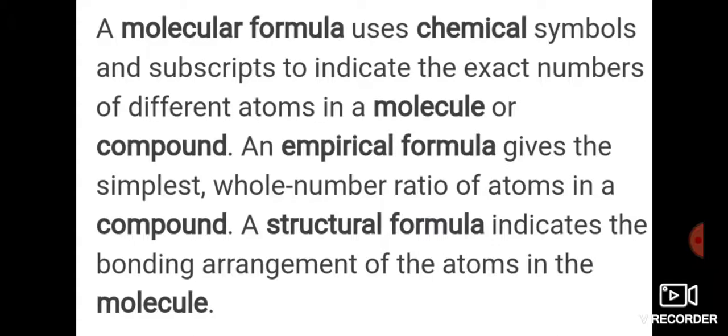Just like you write water H2O, sugar C6H12O6. The molecular formula uses the chemical symbols so that the exact number of different atoms can be known.